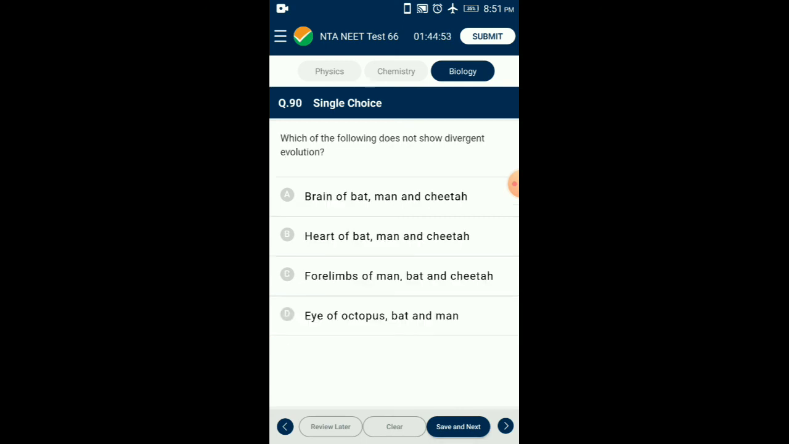Question number 90 is the last question. Which of the following does not show divergent evolution? Divergent evolution occurs in the same structure, for example forelimbs, heart, the brain of vertebrates, which have developed along different directions due to adaptation to different needs. Except option 4, all are showing divergent evolution, whereas eye of the octopus, bat, and man are examples of analogous organs showing convergent evolution. Octopus belongs to the phylum Mollusca. So the answer for this question is option D, eye of octopus, bat, and man.